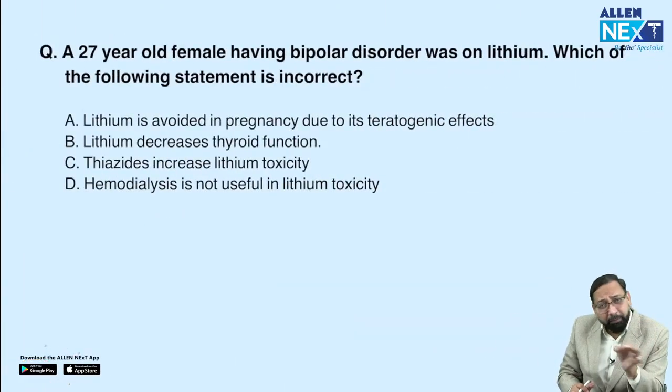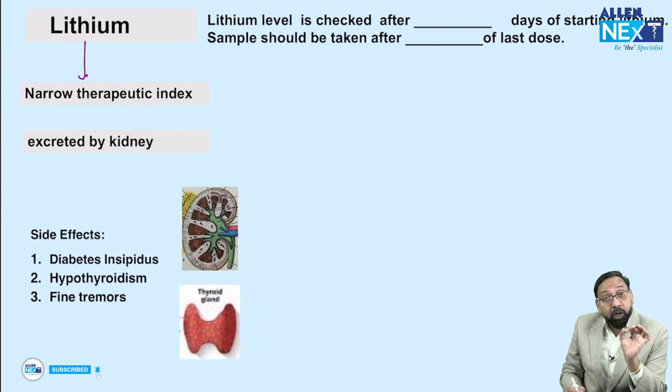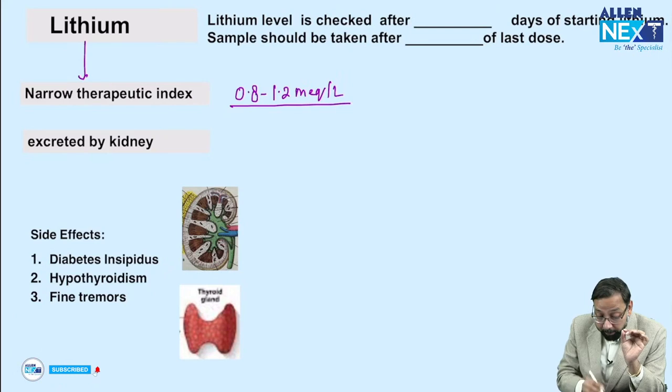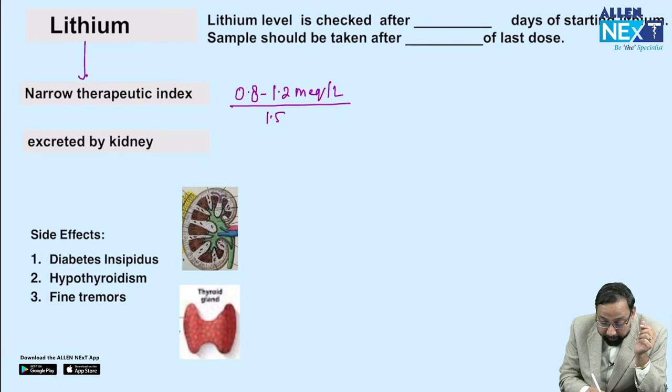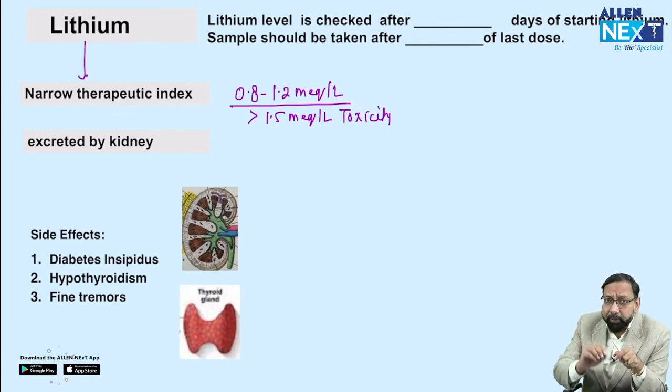Second question, lithium. Every time, a question is being asked again. Before solving the question, lithium has a very narrow therapeutic index. If the concentration of lithium is 0.8 to 1.2 milliequivalent per liter, then it is the therapeutic concentration. But if more than 1.5 milliequivalent per liter, then toxicity.